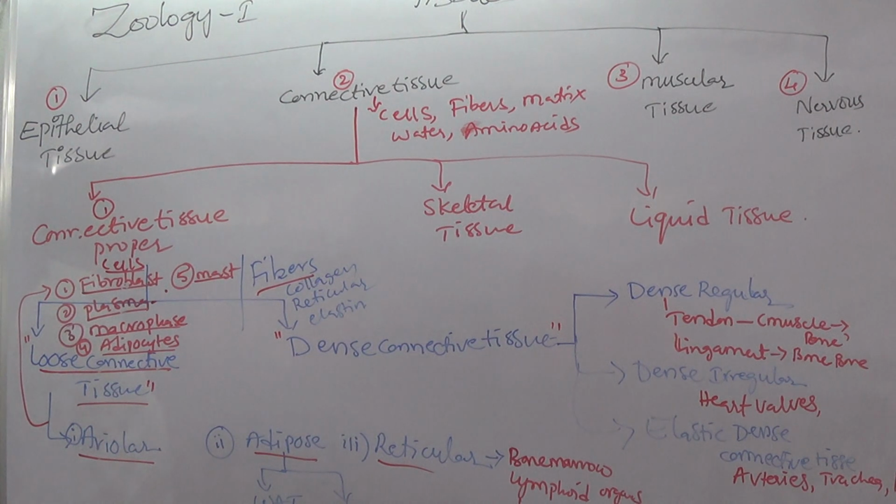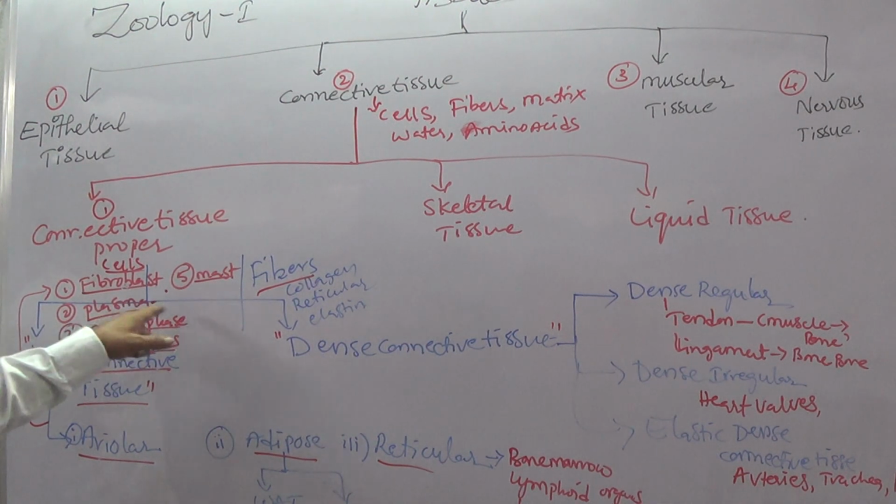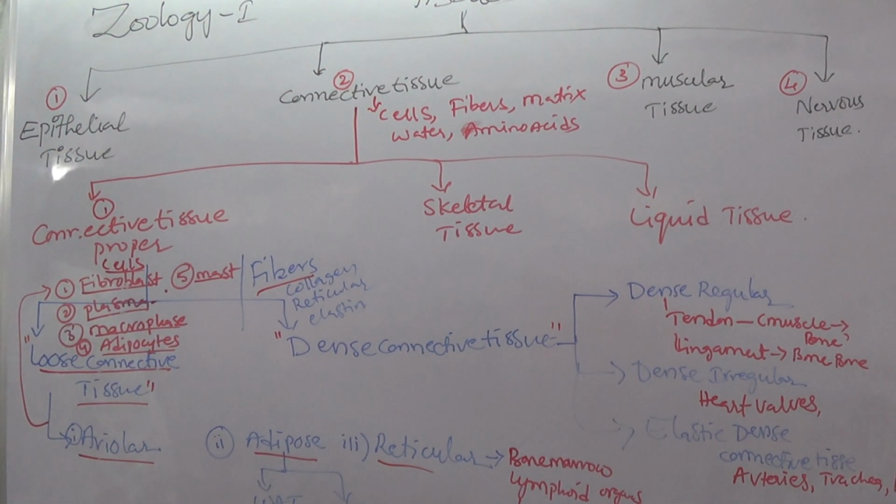These antibodies protect from pathogens or disease-causing agents. These antibody reactions are against pathogens or disease-causing agents.